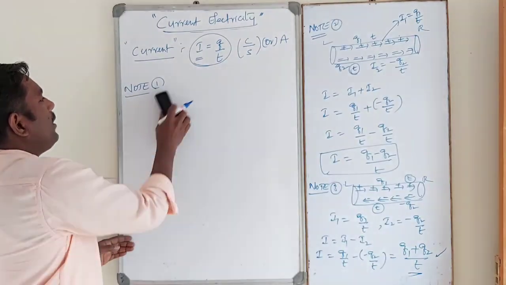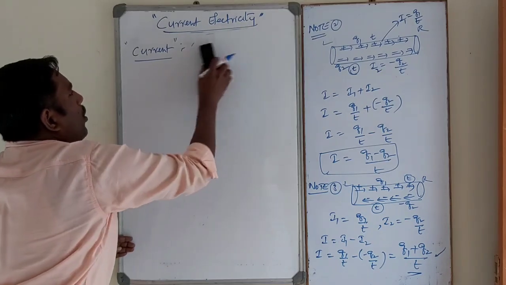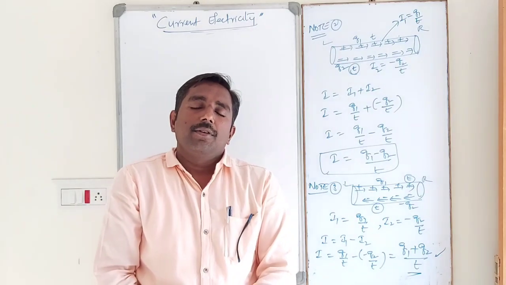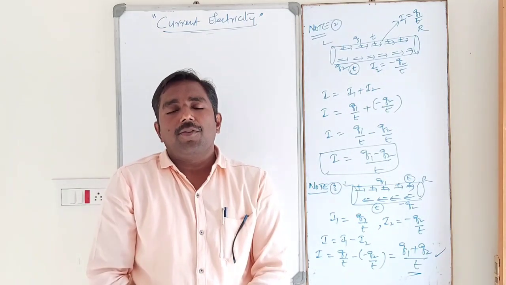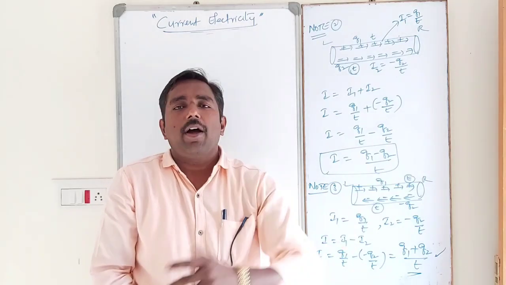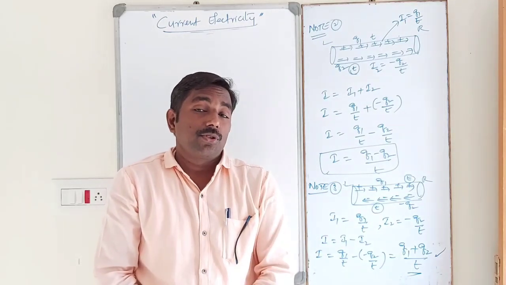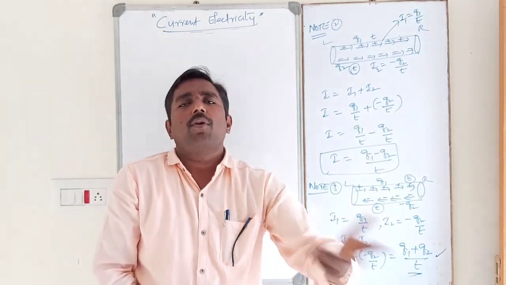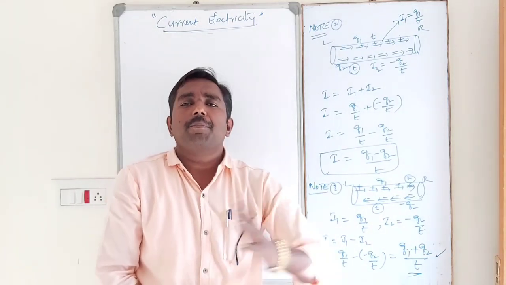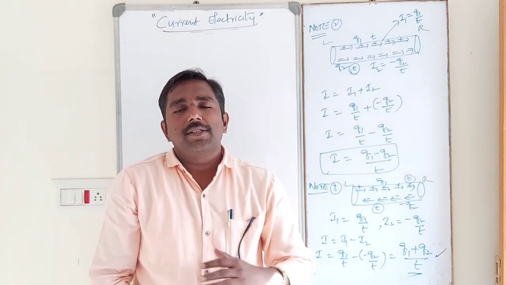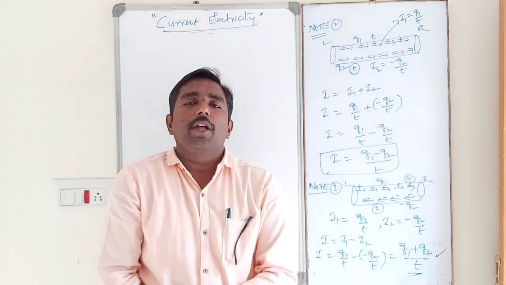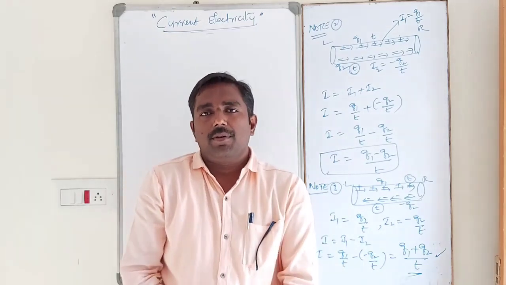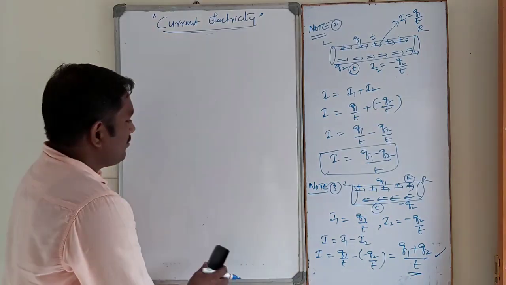Generally, in home appliances, current is of the order of amperes. In electronic circuits, current is of the order of milliamperes to microamperes. In our human body, the flow of current in the nervous system is of the order of microamperes.